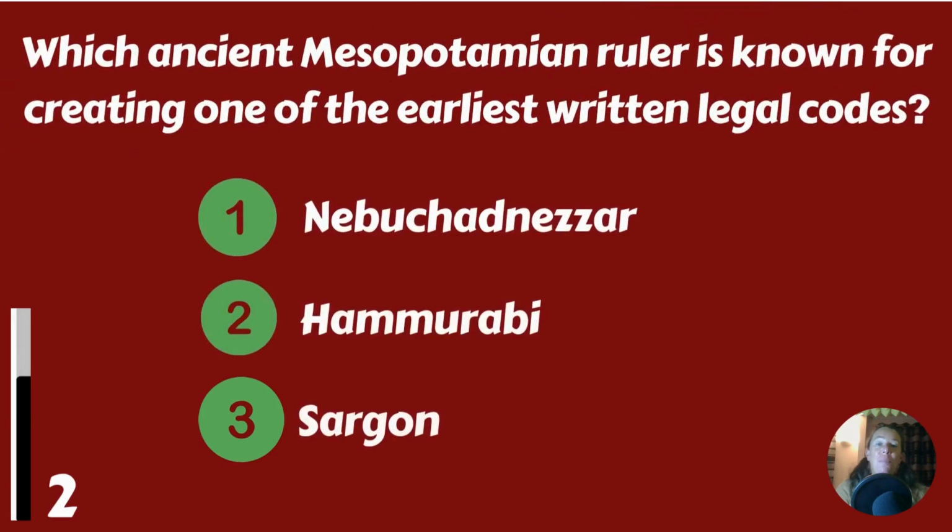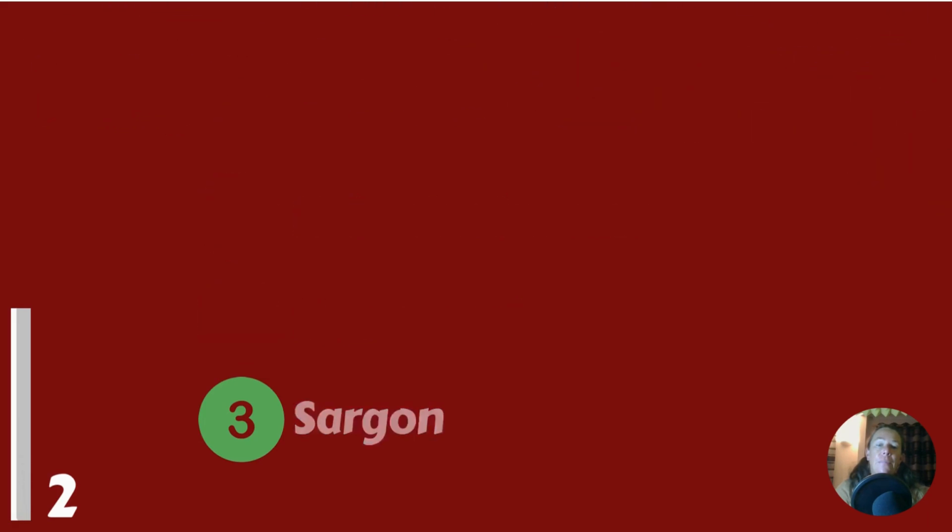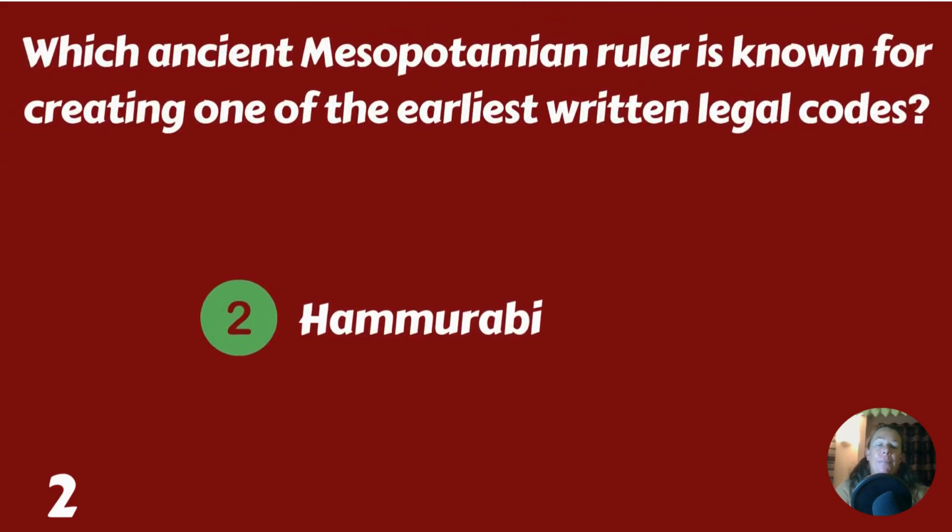Which ancient Mesopotamian ruler is known for creating one of the earliest written legal codes? And it's one of these three. It's Hammurabi.